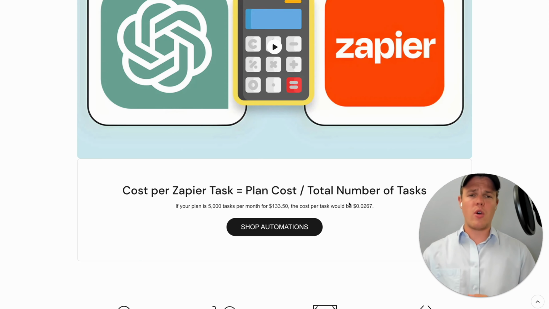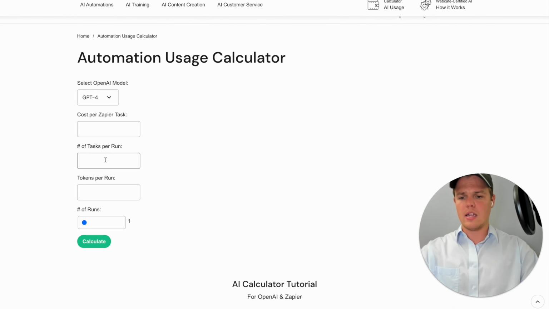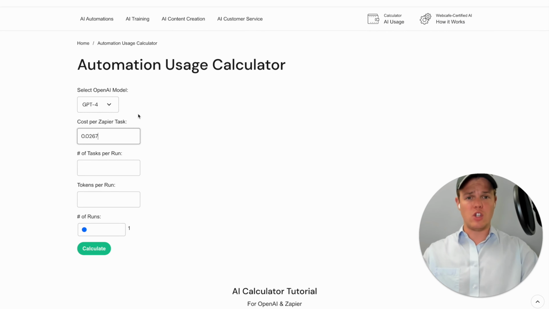For now though, we're going to go ahead and assume we're on the plan that costs $133 per month, which equates to around 0.026 cents per task. And we'll go ahead and start by entering that into here. Next, we're going to assume that we're using the model of GPT-4.